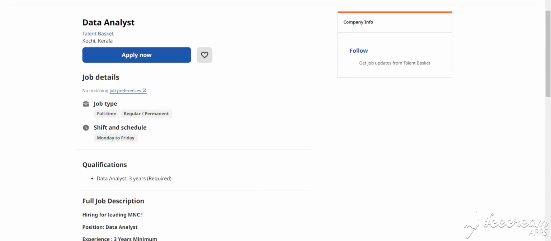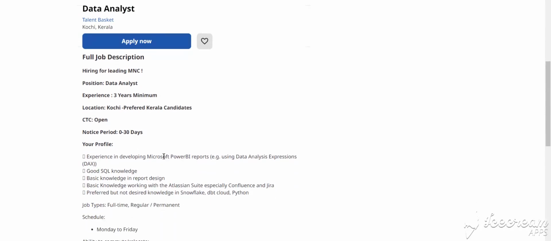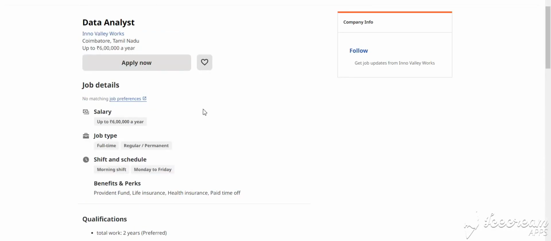Our next job is data analyst. This is in Kochi, Kerala, and this is a full-time, permanent opportunity. This is for experienced people, and a minimum of 3 years of experience is needed. Salary is not mentioned, which means salary is negotiable. How to apply for this job: you simply click Apply Now and fill in the details.